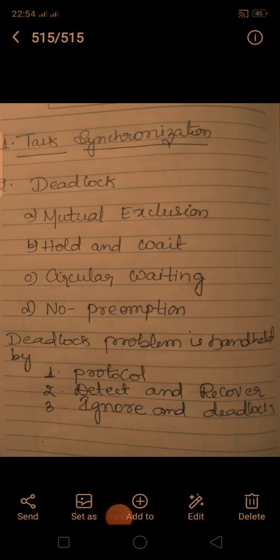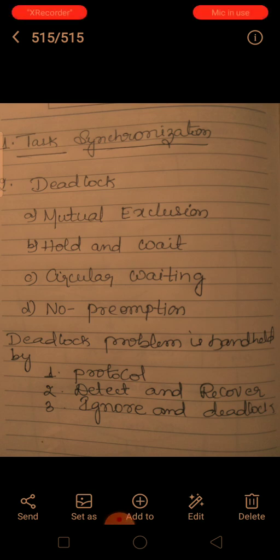Good afternoon everybody. Today I am going to take the next topic of RTOS and IDE for embedded system design. Today I am going to talk about task synchronization and deadlock, the 4 conditions of deadlock and how to overcome the deadlock. Let us begin with task synchronization.